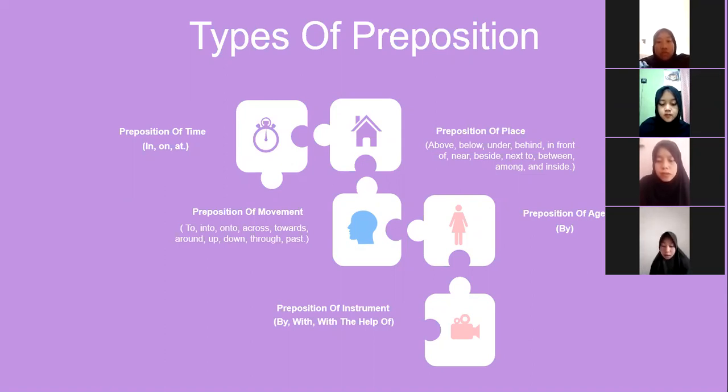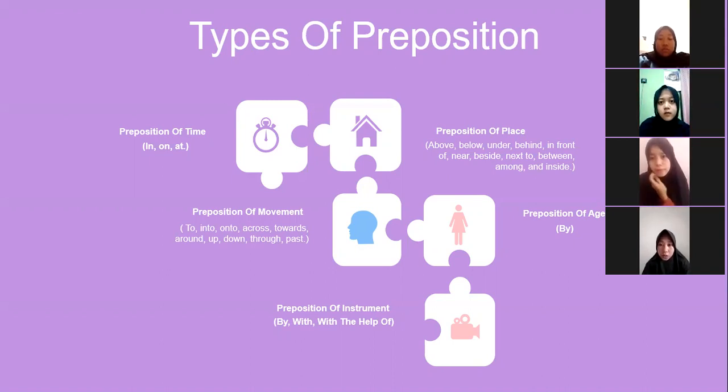The third is preposition of movement. Those are to, into, onto, across, towards, around, up, down, through, and past. The fourth is preposition of agent, that is by. The last is preposition of instrument. Those are by, with, and with the help of.